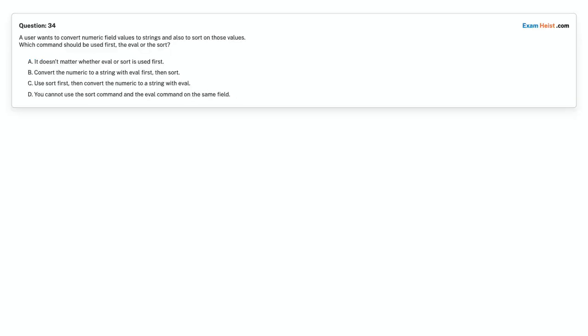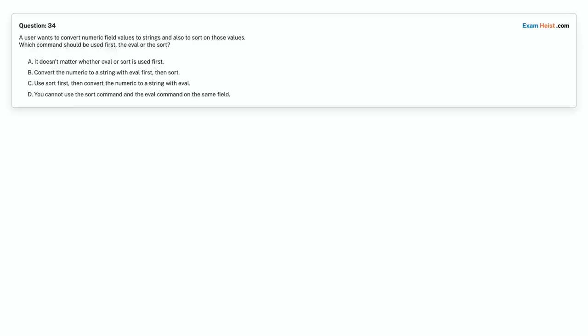Question 34. A user wants to convert numeric field values to strings and also to sort on those values. Which command should be used first? The eval or the sort? Option A. It doesn't matter whether eval or sort is used first. Option B. Convert the numeric to a string with eval first, then sort.